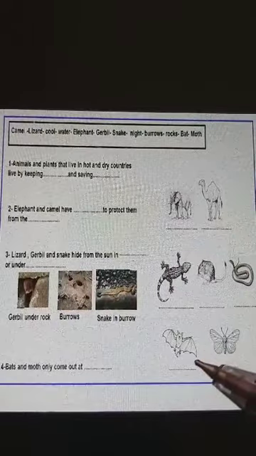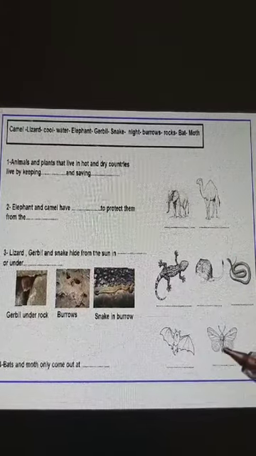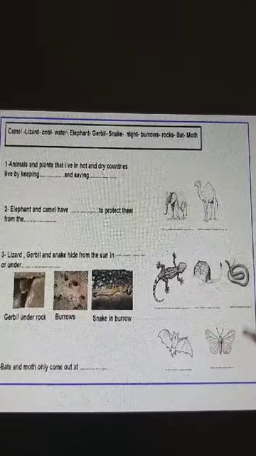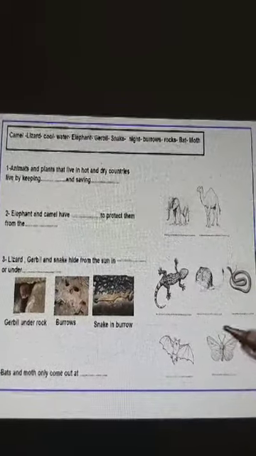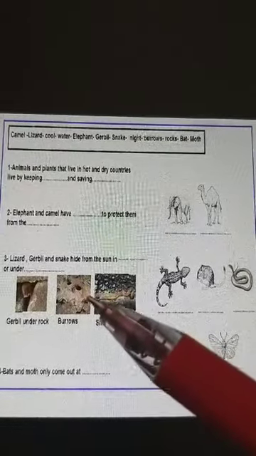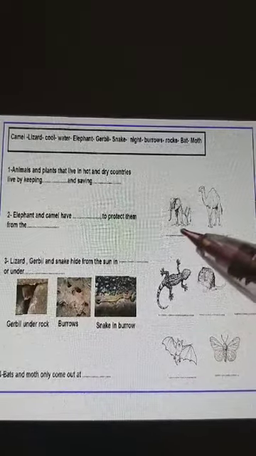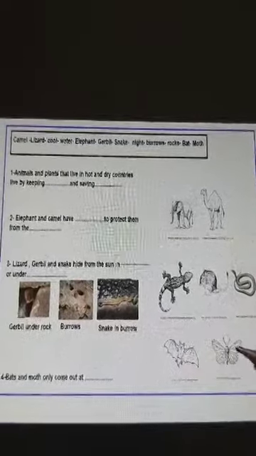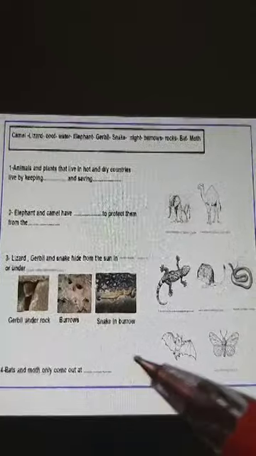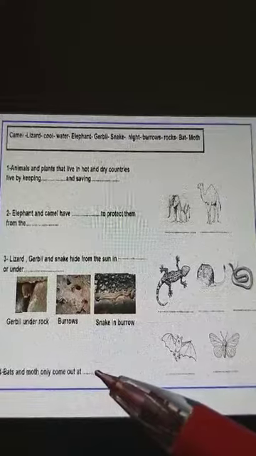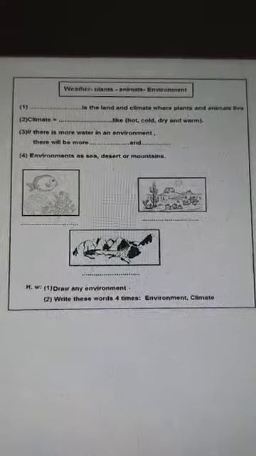And we talked about bat and moth. They also live in hot and dry countries. How can they live in these places? Do they hide in burrows like the snake? No. Do they have thick skin like the elephant? No. So how can they live? They only come out at night. They sleep all day and come out only at night.